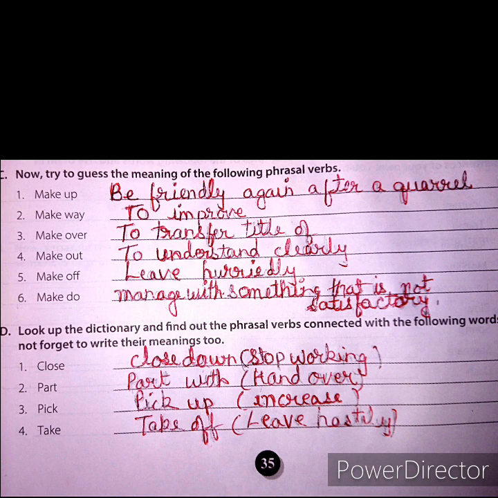Last one is take. Take off. Take off means leave hastily. The plane was able to take off once the runway was clear. So that was all about phrasal verbs.